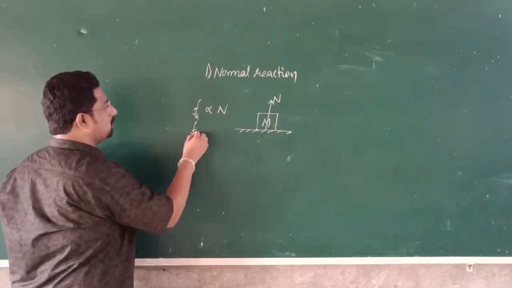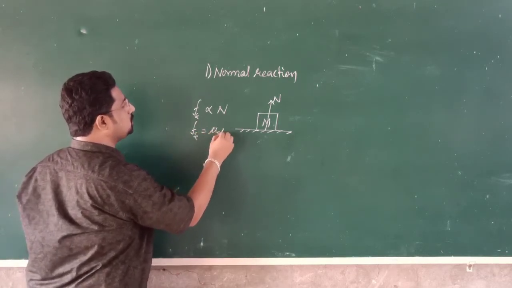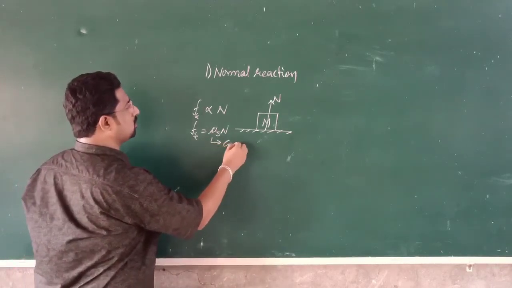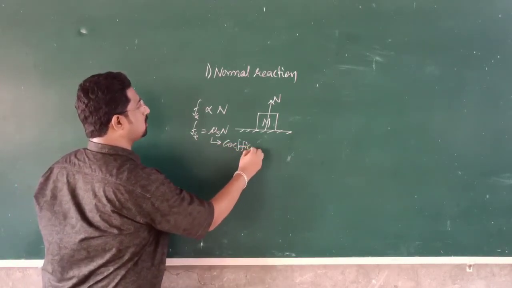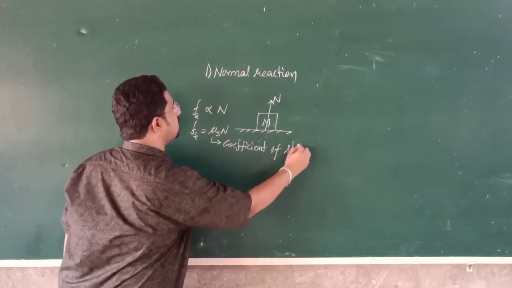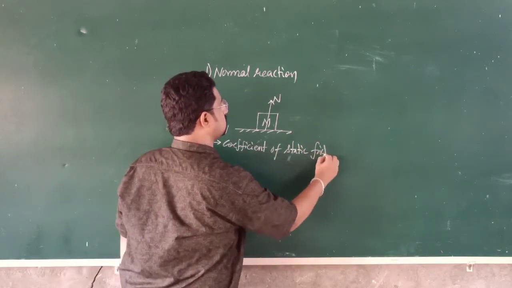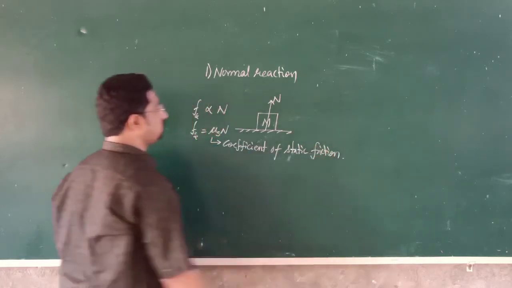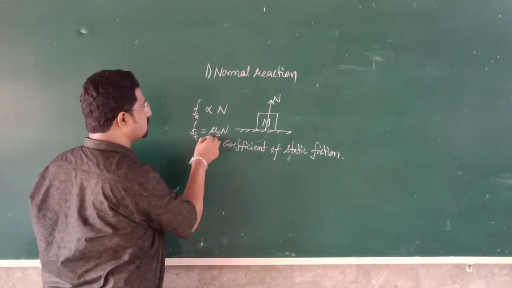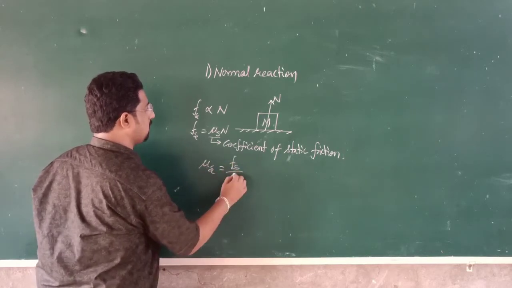So using a proportionality constant, Fs is equal to mu s into N, where this mu s is called the coefficient of static friction. So this mu s is equal to Fs by N.